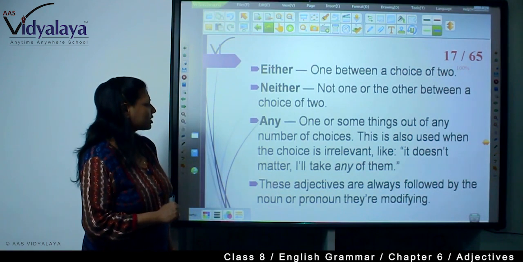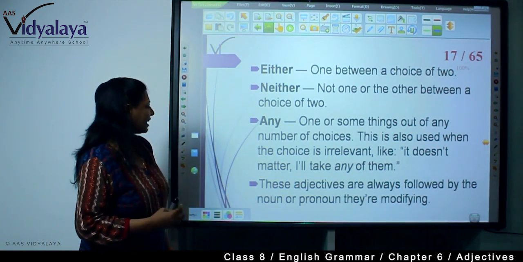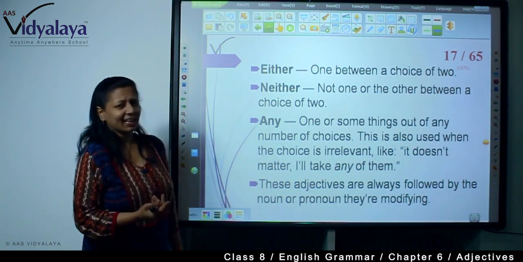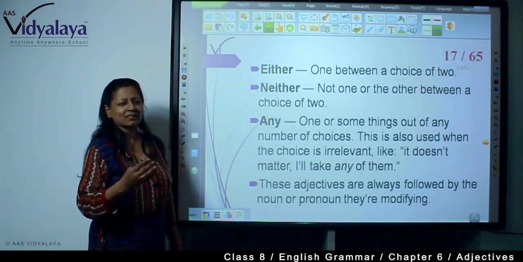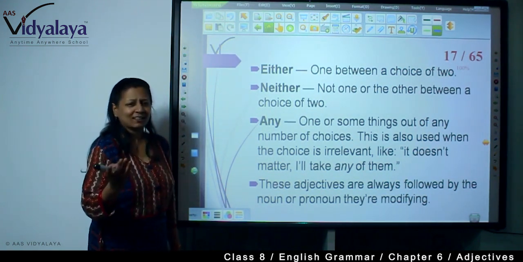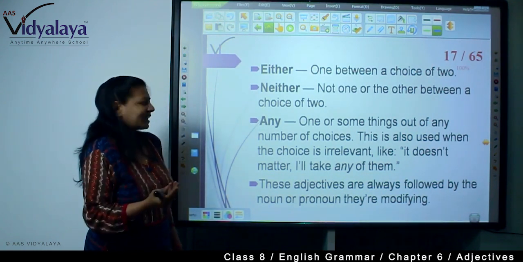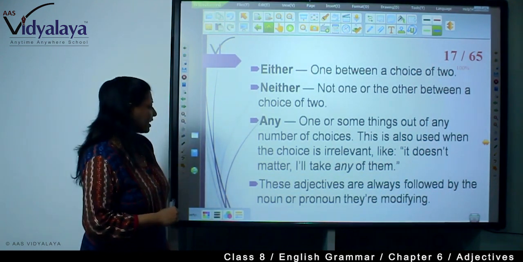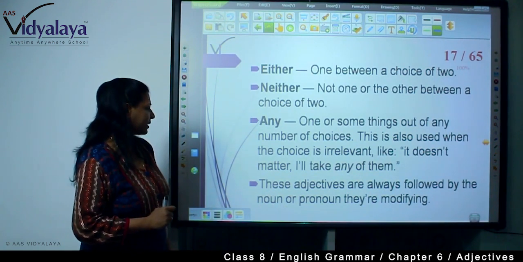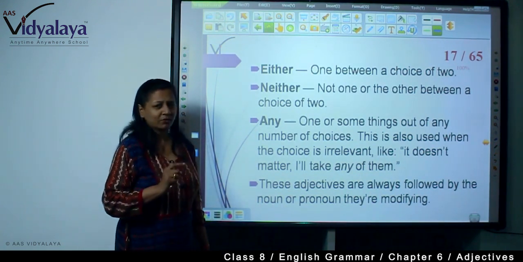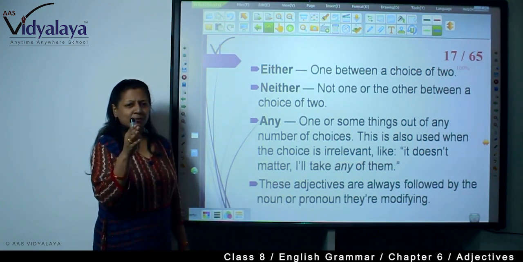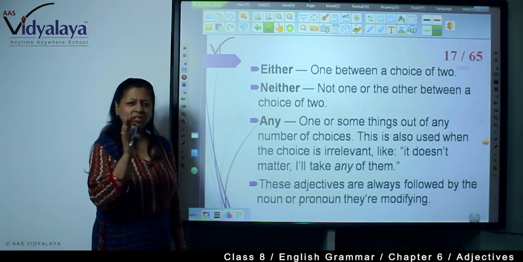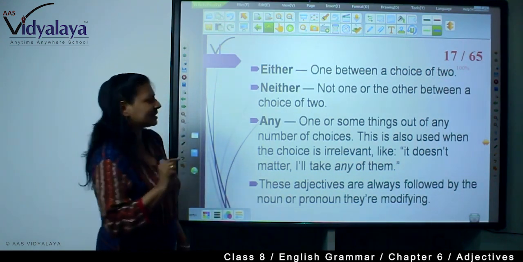This is also used when the choice is irrelevant, like it doesn't matter, I will take any one of them. So if your choice doesn't matter, whatever you like, anything I can have. Now these adjectives are always followed by the noun or pronoun they are modifying. Always remember, a noun or pronoun must be there, otherwise it will not be considered as an adjective.